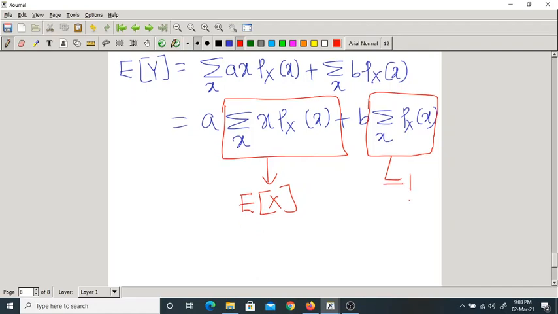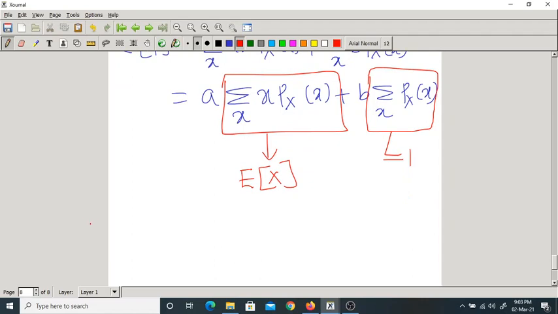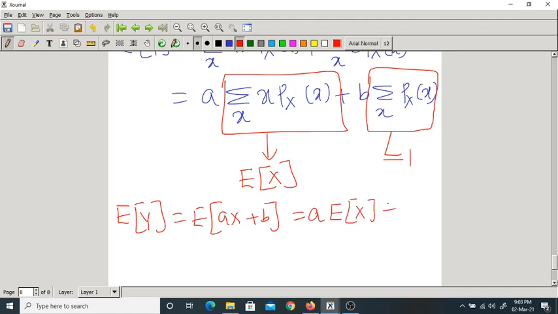Isn't it? So expectation of y, that equal to expectation of ax plus b, that equal to a into expectation of x plus b. Here this will be 1, you are left with only b.